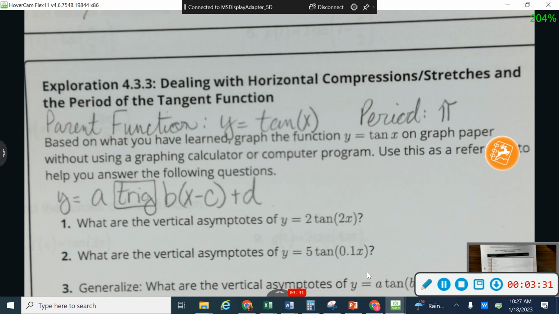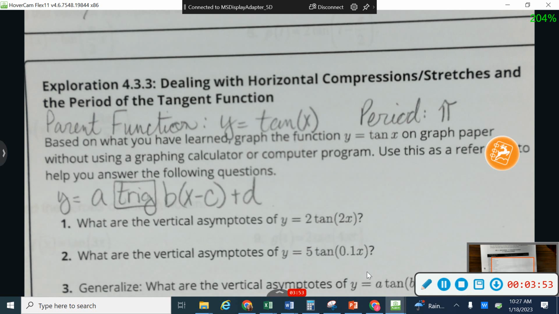So I could have something like y equals a sine bx minus c plus d. Or I could fill in cosine right there, or I could fill in tangent right there. Whichever trig function you're working with, that's where you replace the trig box.